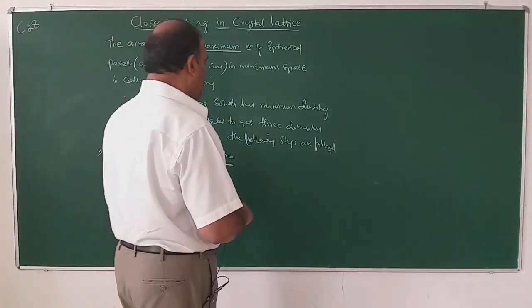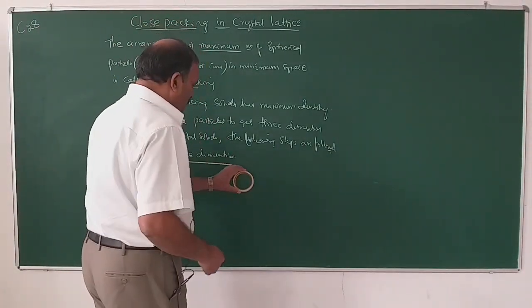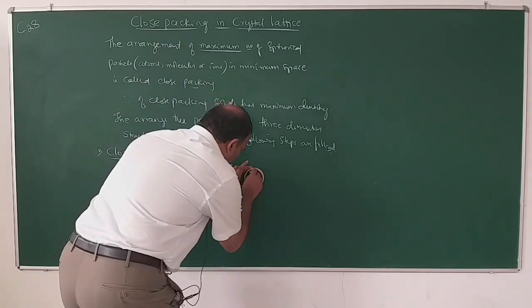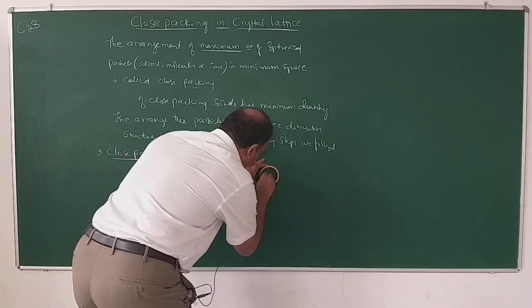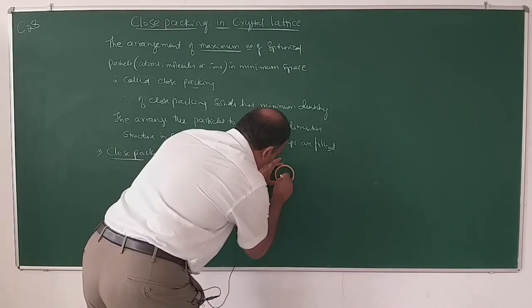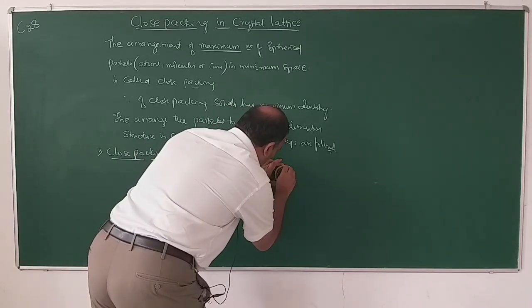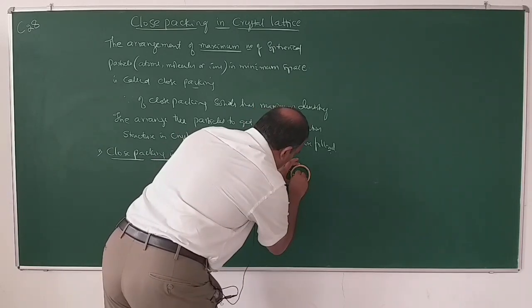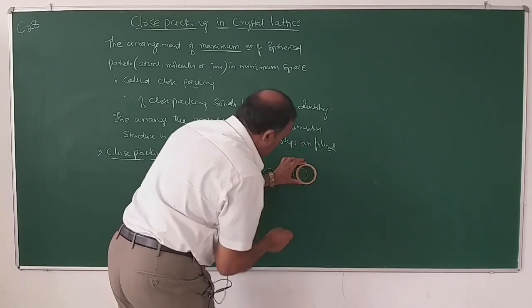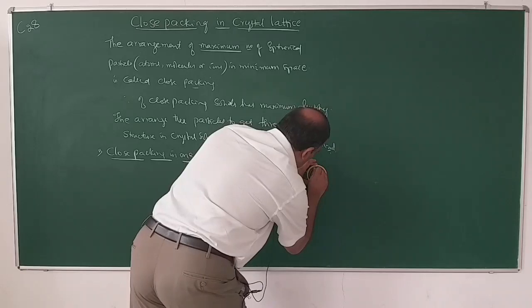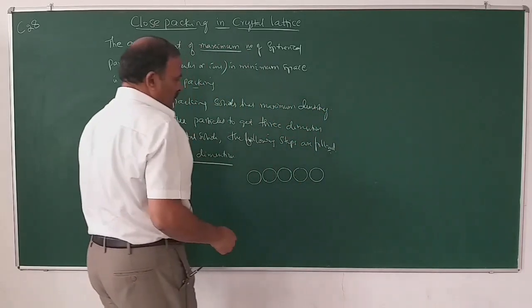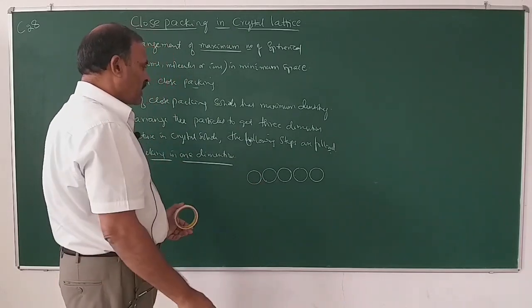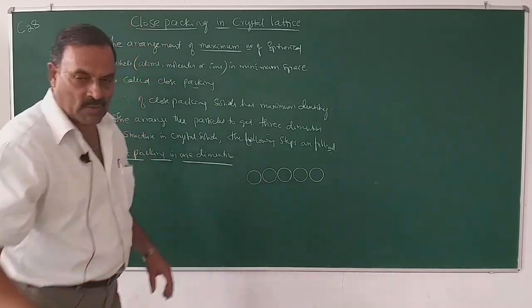See, for example, these are the particles. So these are the particles which are arranged in a row in one dimension.